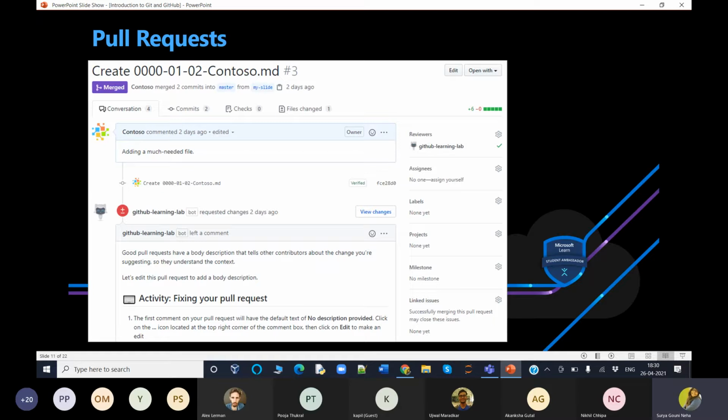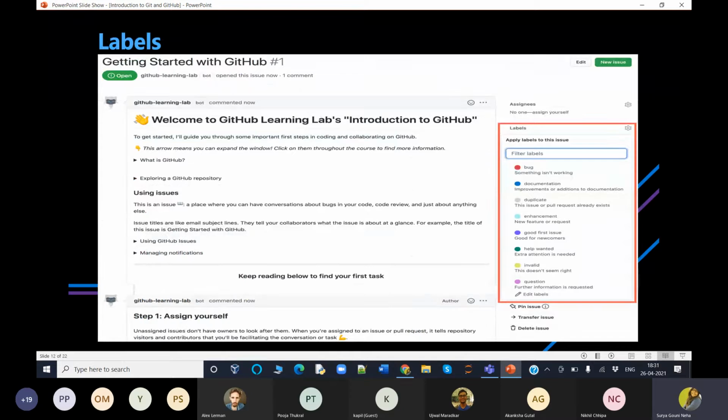When you create a pull request, you can choose to create a pull request that is ready to review or a draft pull request. Draft pull requests cannot be merged. Keep in mind that draft pull requests cannot be merged, and code owners are not automatically requested to review the draft pull requests. For more on how a pull request is created, we're going to see it in the practical section. And now next, let's dive into what labels are.